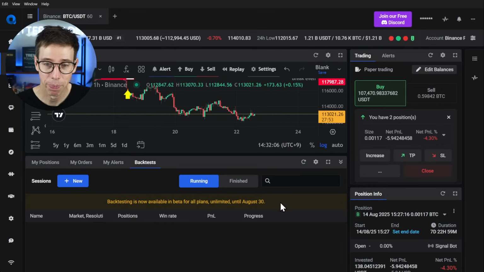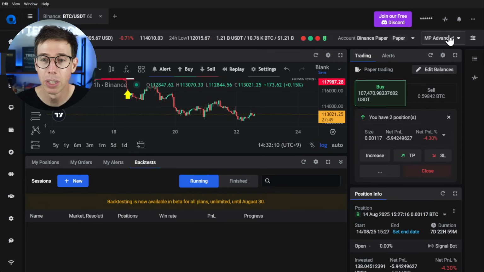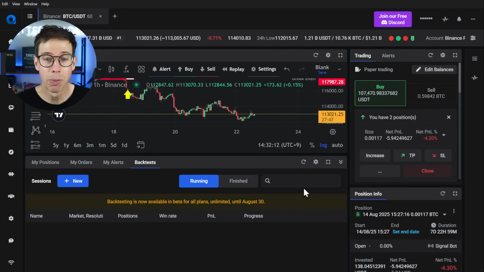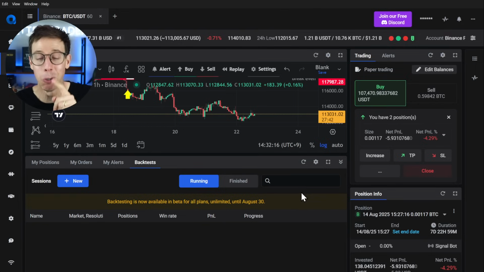Let's get into it. So right now, we're going to be using my Binance paper trading account. So this is actually really helpful too, because again, we just play with our Monopoly money. And there's something even cooler about this. So we're going to go ahead and start a new session.